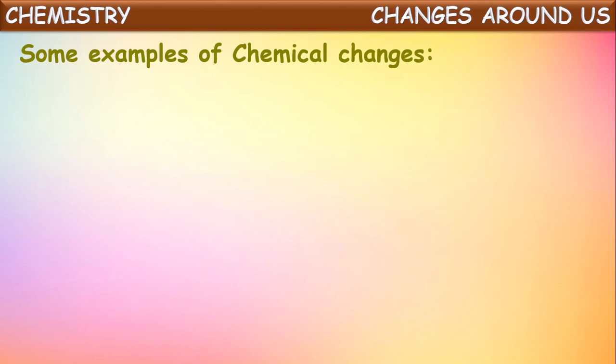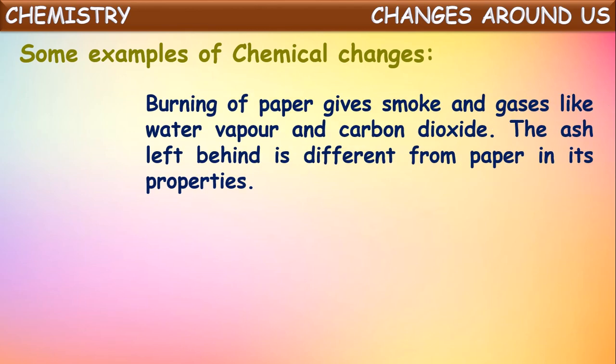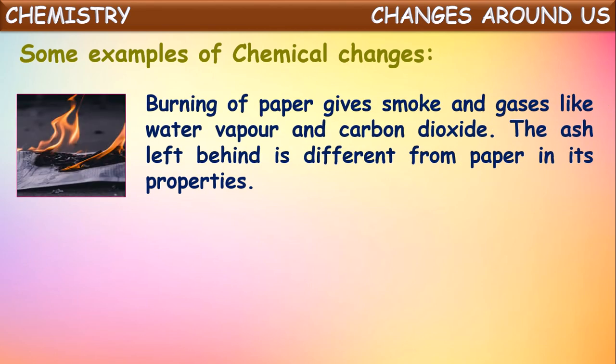Okay. Now let us see some examples for these chemical changes. Burning of a paper. When you burn a paper, it gives smoke and gases like water vapor and carbon dioxide, isn't it? The ash left behind is different from the paper in its properties. So initially we will be taking paper. It has certain chemical properties. After burning, it is left with ash, and it is converted into heat and smoke, isn't it?